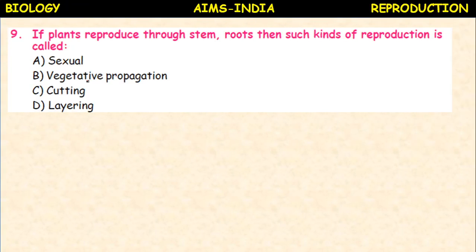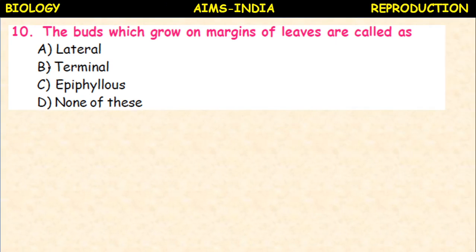In plants, if a plant reproduces through stem, roots, then such kind of reproduction is called sexual, vegetative, cutting, layering. So commonly we can call it vegetative propagation. Other than flower, the remaining parts of the plant are vegetative parts. So vegetative propagation.